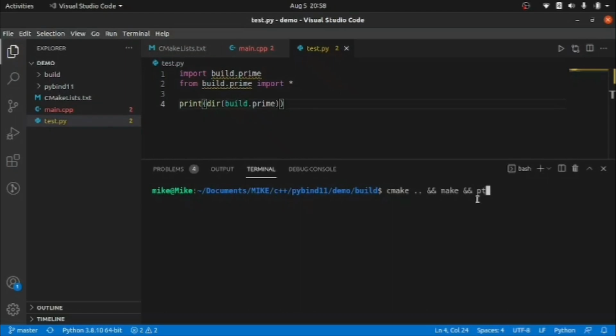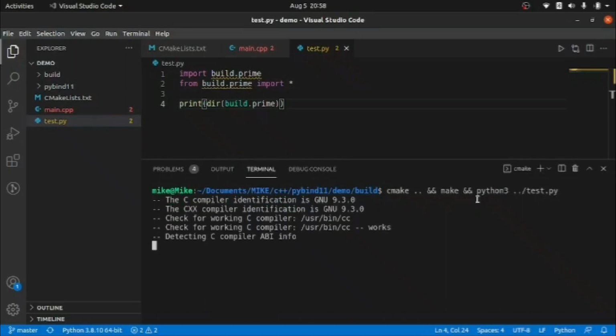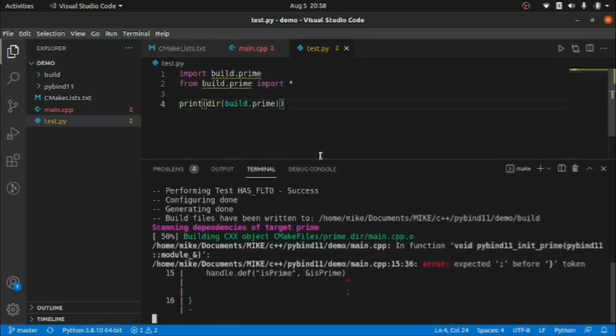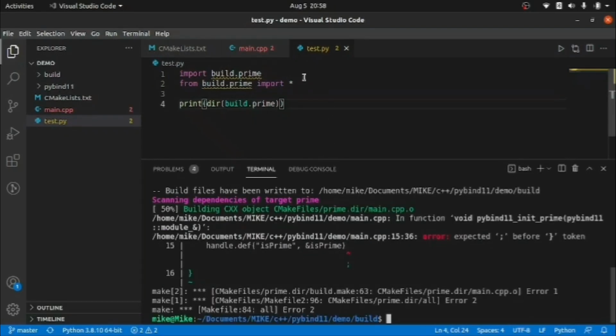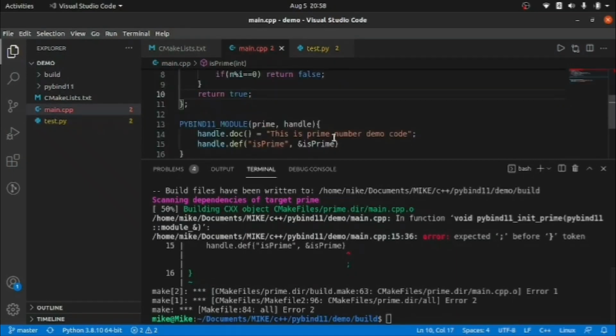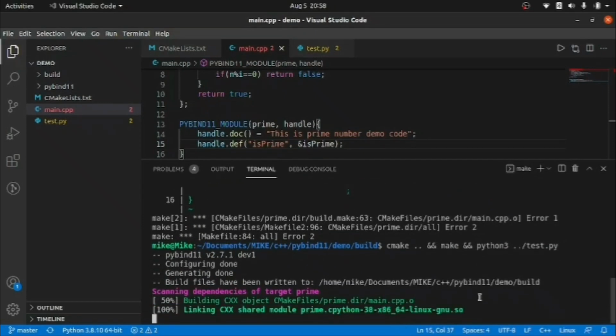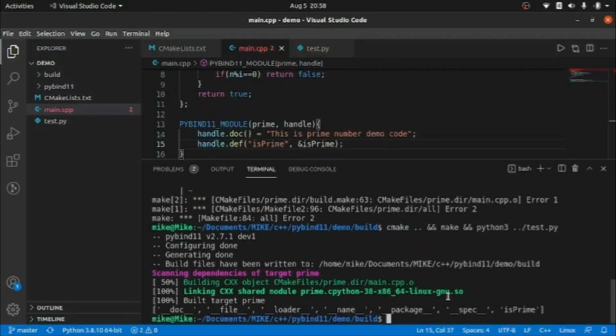Now I'm going to run this file here. So let's python3, and from here we are going to run the file. If there is no error, it should get executed, and it will show the function name inside that dir. Oh, seems like there is an error in C++. Okay, I just forgot the semicolon, guys. Just run it again. Okay, now it compiled successfully and generated the software. So okay guys, now you can see is_prime is available.